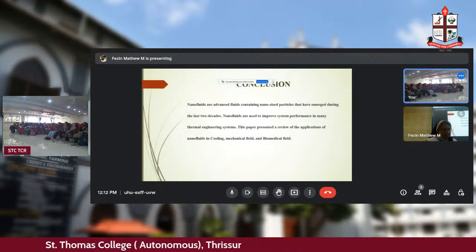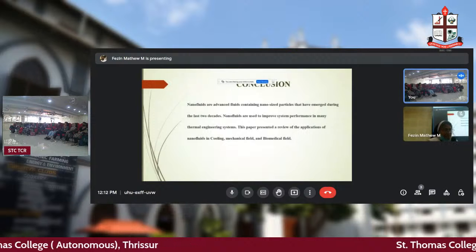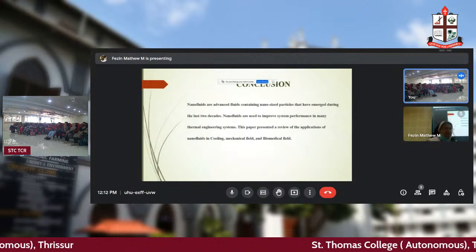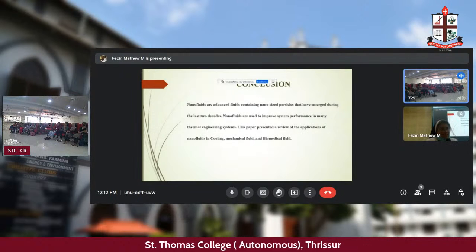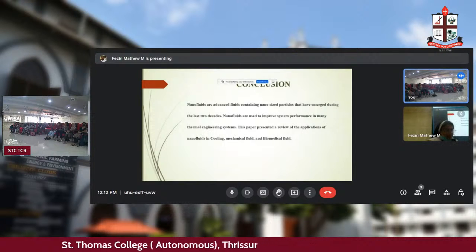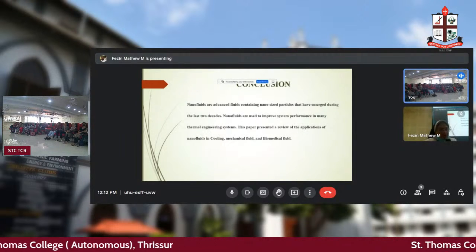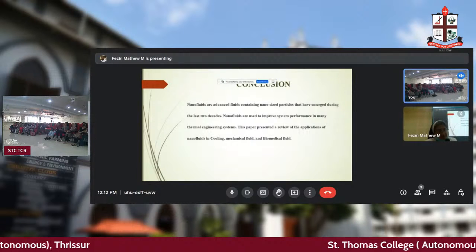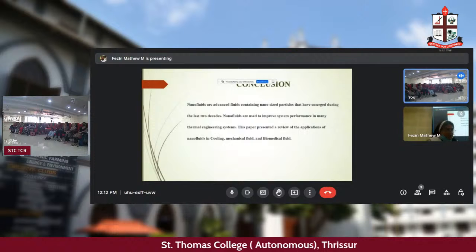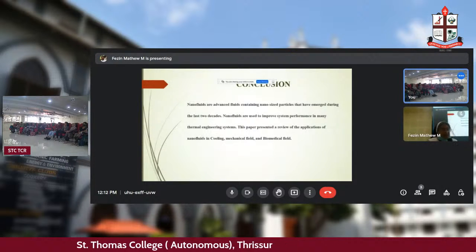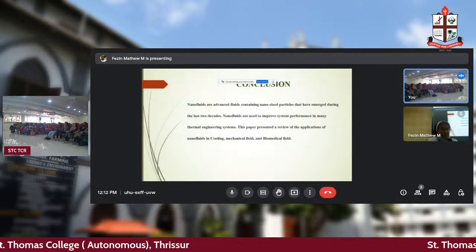If you clear NET or JRF or something like that, you will be automatically qualified. And you can also write the examination conducted by Calicut University, because we are under their affiliation till now. If you are qualified for that exam, you can be a researcher. Before that, you have to inquire for the guides. After your masters, you inquire for the guides, get their consent, and start your research, even while you are a master's student.